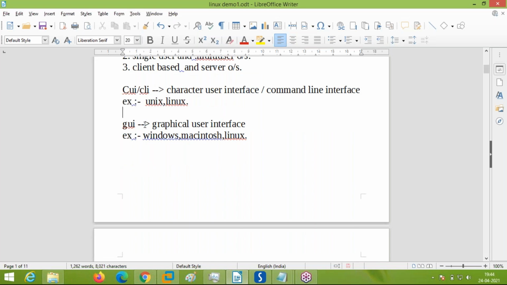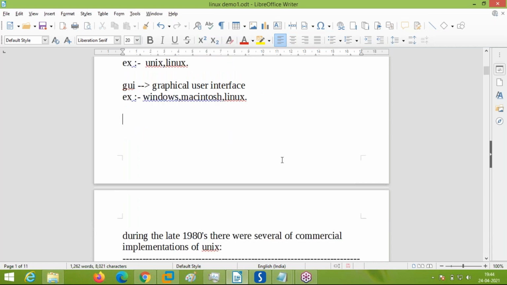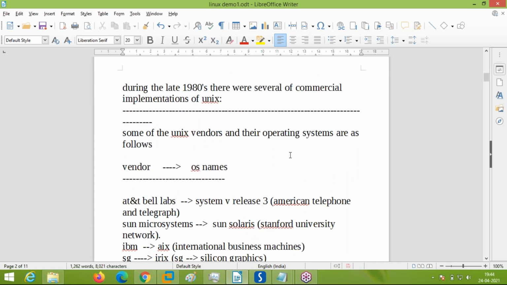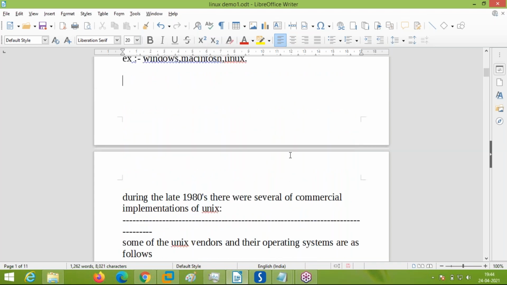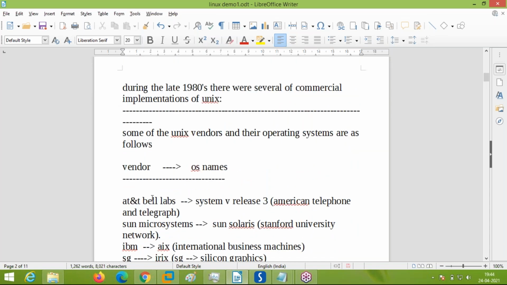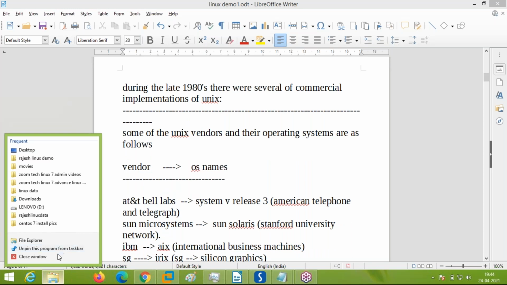Yeah. Okay, now we will come to what is the GUI based operating system. GUI based operating system stands for graphical user interface. Examples are Windows operating systems, all GUI based, Macintosh, Mac, PC. Linux is also a GUI based operating system. Okay, now we have finished what are the different classifications, and we understood what are the examples for the classification. OS classifications are done. Now we will see how Unix came into existence. Unix came into existence like this. I just wanted to show you.